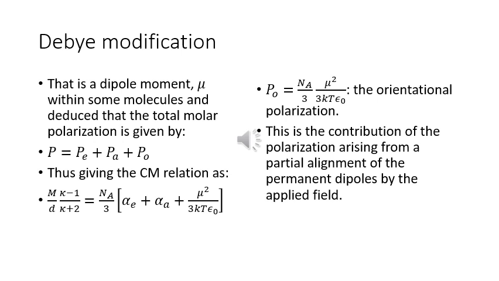So Po is equal to Na upon 3 mu square upon 3 kT epsilon naught, the orientational polarization. This is the contribution of the polarization arising from a partial alignment of the permanent dipoles by the applied field.